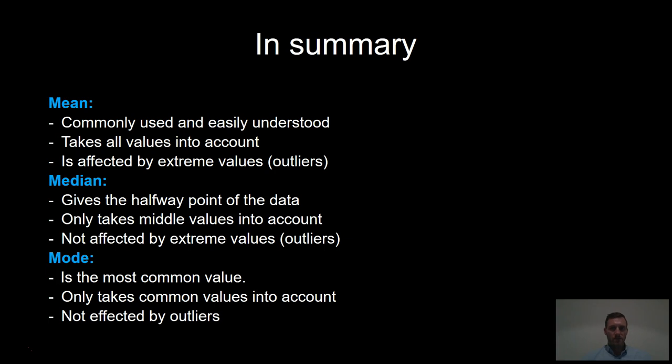So in summary, the mean is commonly used, easy to understand, and it takes all values into account. However, it is affected by extreme values or outliers. The median gives us the halfway point of the data. It only takes into account middle values. It's not affected by extreme values or outliers. Finally, the mode is the most common value. However, it only takes into account common values. The mode is not affected by outliers.